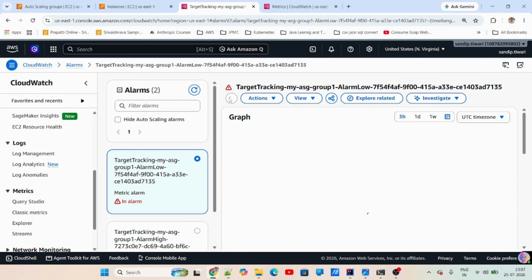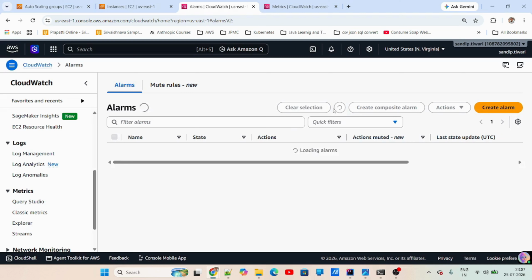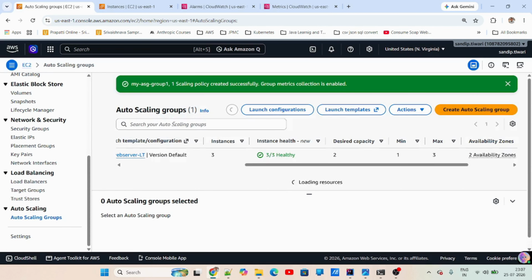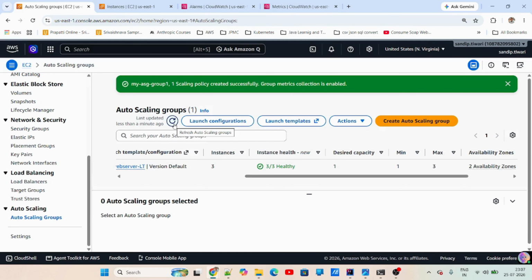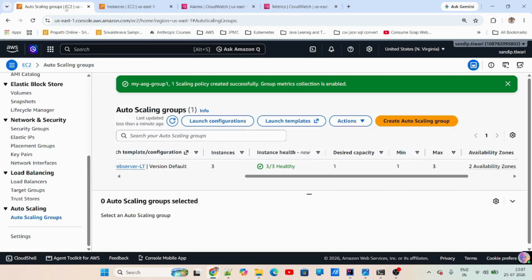Just wait for that. This is now in alarm. Basically, the low alarm is triggered when CPU percentage is less than 28. As you can see, we don't have to configure any alarms ourselves. AWS does it implicitly, and you cannot change it. That is another important point in target tracking.